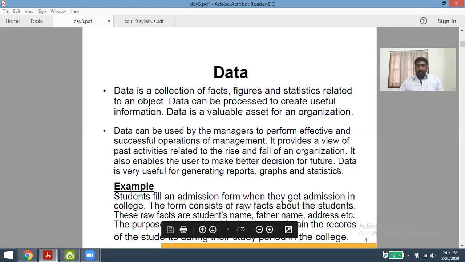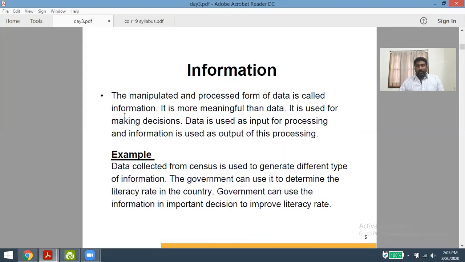Now coming to information. What is information? The manipulated and processed form of data can be called information. Once again, the manipulated and processed form of data. That means once the data is gathered, we want to do some processing on it. That is, we do some manipulation, such as additions, add-ons, removals, or arrangements on the data, and the meaningful result can be called information.